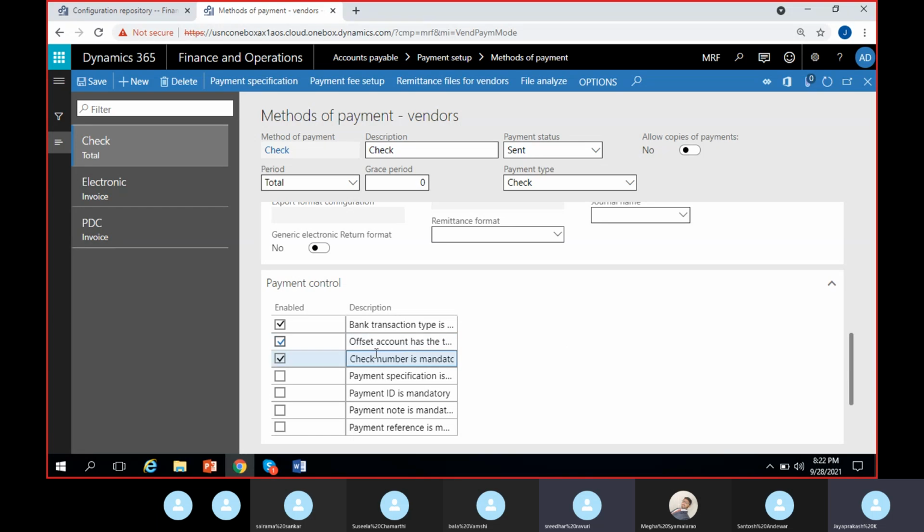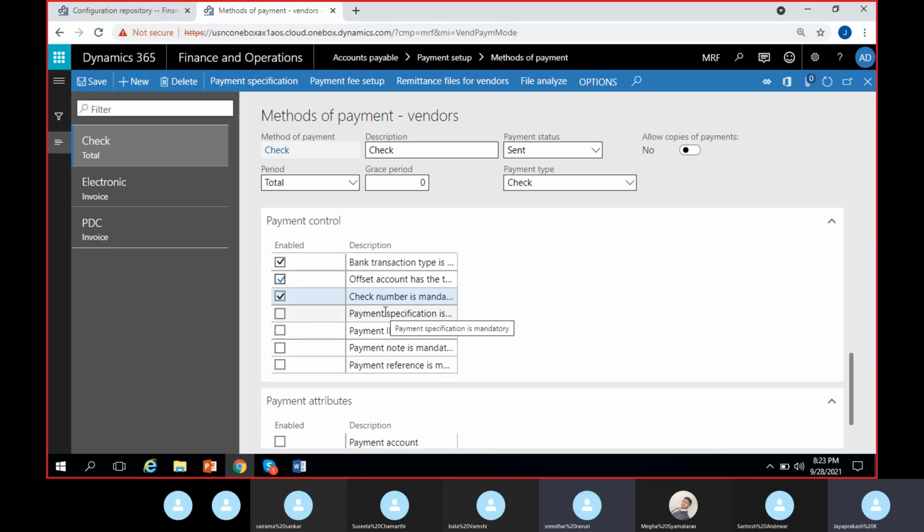Then I have an option where check number is mandatory. When you are trying to post a check without generating a check or without giving the appropriate check number, the system will not allow you to post it because check number is mandatory and you are missing it. We will get the check number as and when we generate the check successfully, it will get filled automatically. We have seen the check generation process previously, the automatic check number picking. So if there is no check number on the payment line, the system will not allow the user to post the transaction because I have given check number as mandatory.